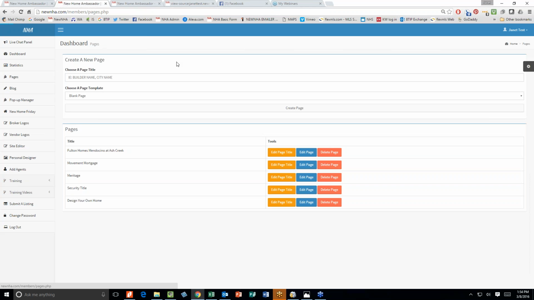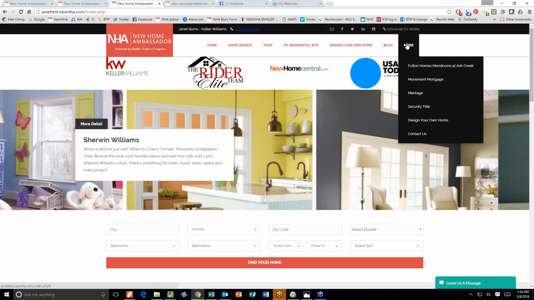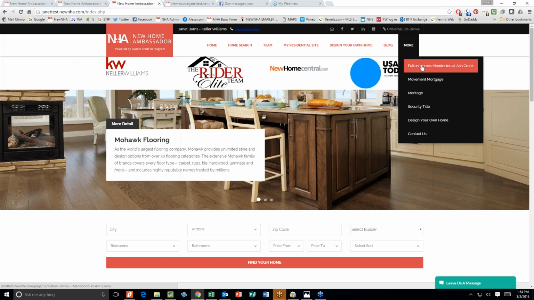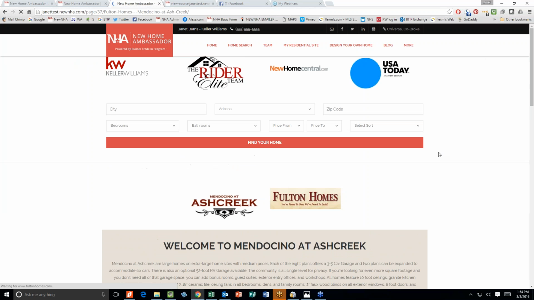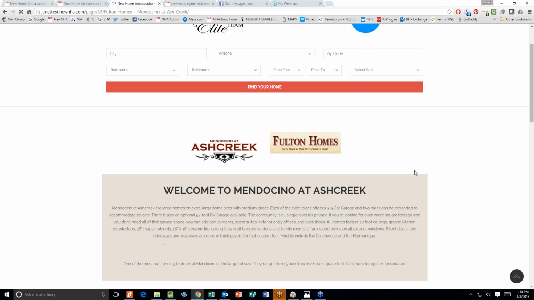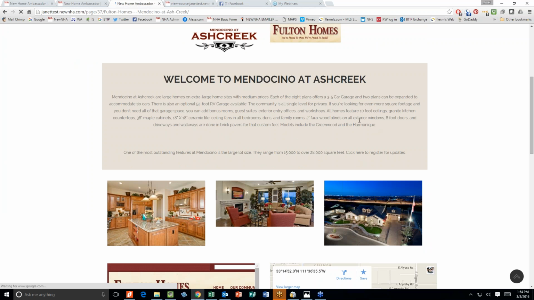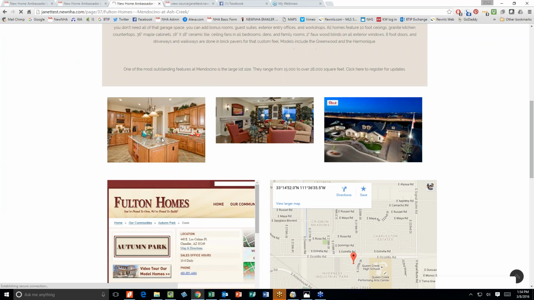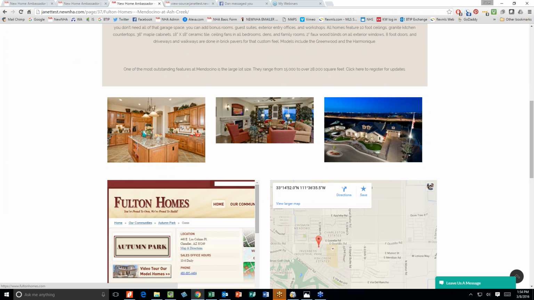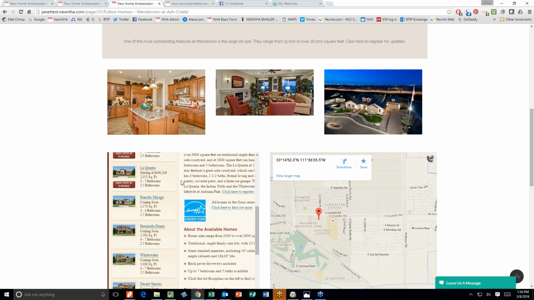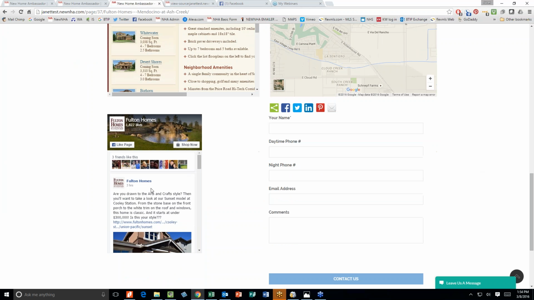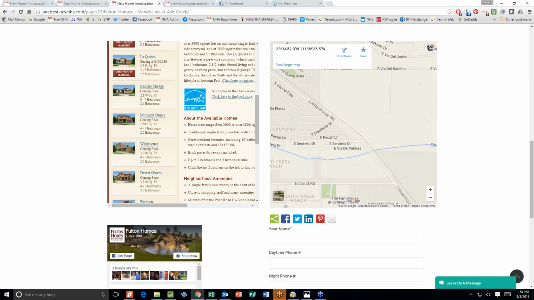You also have the ability to add extra pages. So if I go back to my test site and click on more here, here's a community page, for example. This is just a community here in the Phoenix area, Mendocino at Axe Creek by Fulton Homes. We just built in a little bit about it, some images, a map, a little link to their page, pulled in their Facebook feed, and a contact us form, and you're good to go.